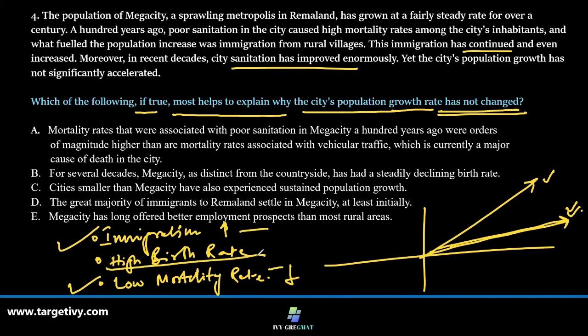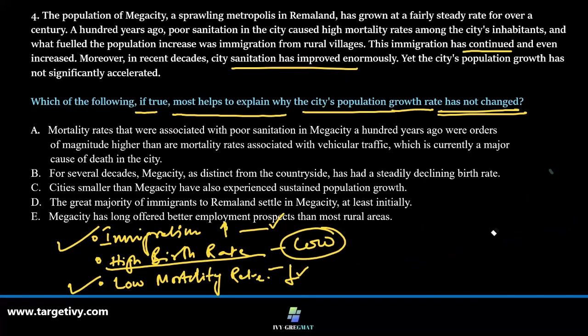What about the high birth rate? If the birth rate is low, these two growths can be offset, right?